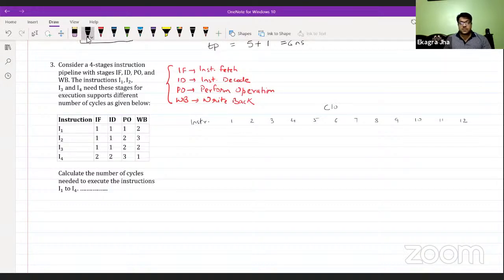So these are the number of clock cycles, and these are the instructions we have in this particular question: I1, I2, I3, and I4.